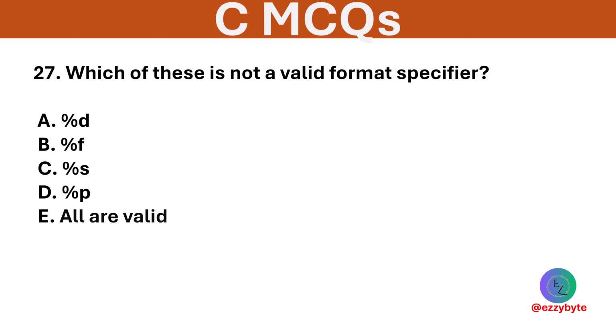Which of these is not a valid format specifier? Options are %d, %f, %s, %p, and all are valid. Option E is correct. All given options are standard format specifiers in C. %d is used to print an integer value, %f is used to print a float or double value, %s is used to print a string or character array, %p is used to print a pointer or memory address.